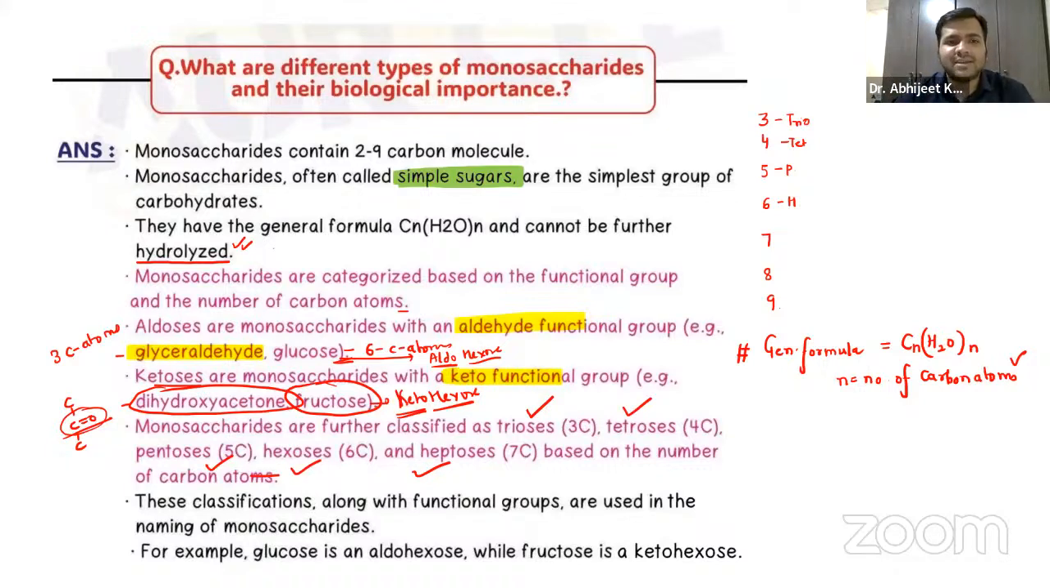We have already discussed these 3 points. Now, these classifications, along with the functional groups, are used in the naming of the monosaccharides. So remember, guys, this is very important: glucose is aldo, which means aldehyde group, and hexose means 6 carbon atoms. So we are using the carbon number and the functional group together to give the name, right? And fructose is a keto hexose. Keto means C double bond O present at the second carbon only, and hexose means 6 carbons, right? So those are the important basic points with respect to the monosaccharides.